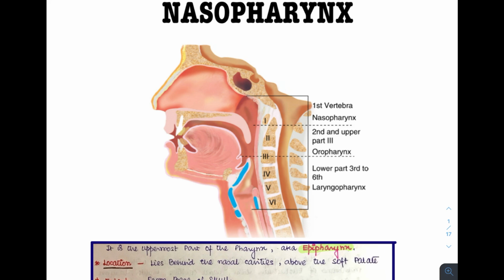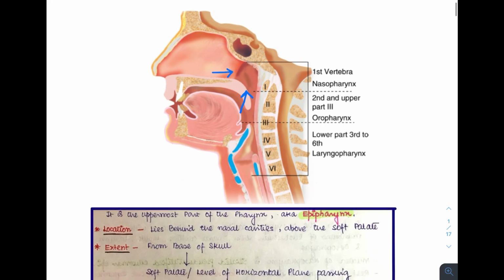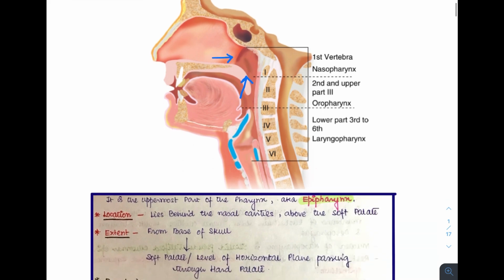Next, we'll know about the location of this. As we can see, it is located behind the nasal cavities and above the level of the soft palate. And it extends from the base of the skull, which is formed by the basi-occiput and the basi-sphenoid, as I've already told you in the last video, and it extends to the level of the soft palate, or more distinctly, the level of the horizontal plane which is passing through the hard palate.